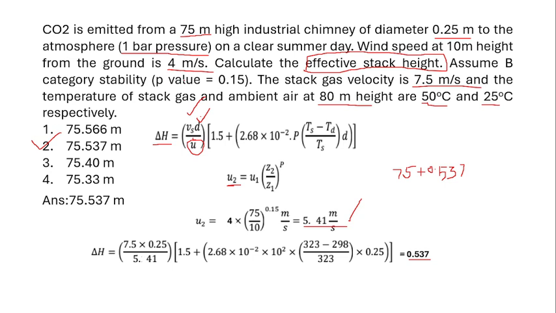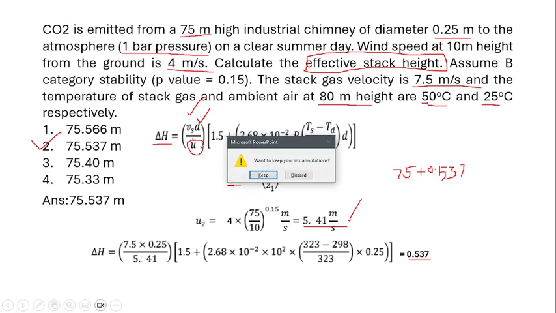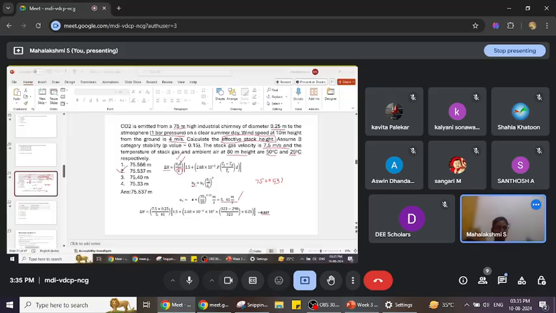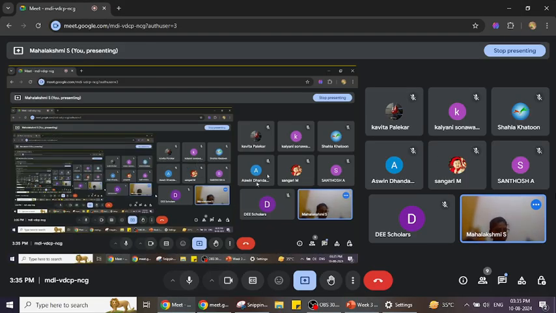If the wind speed is 3.8, you will get the answer 75.566. But here the question is changed to 4 meter per second, so the right answer is only 75.537. Any doubt in that problem?